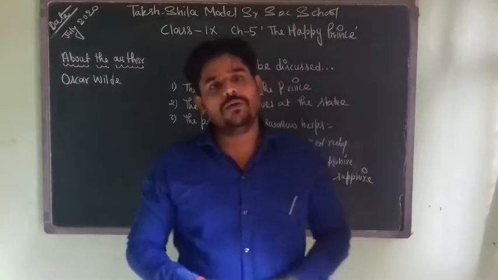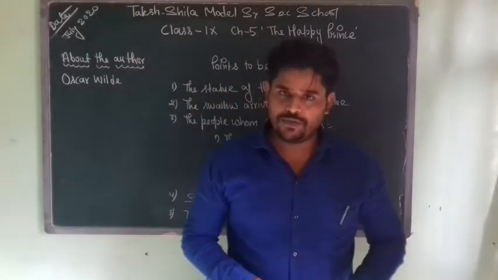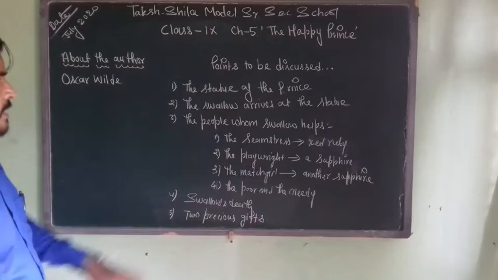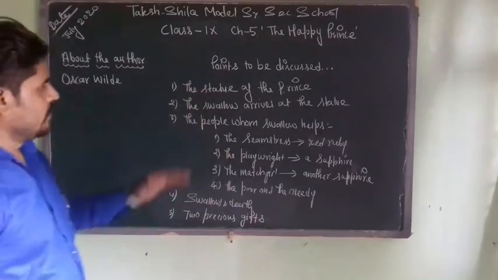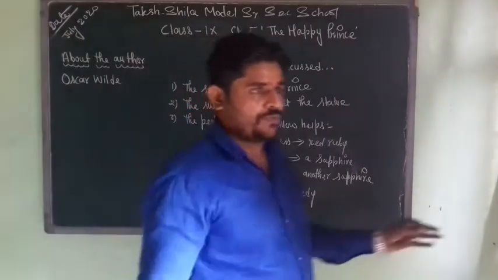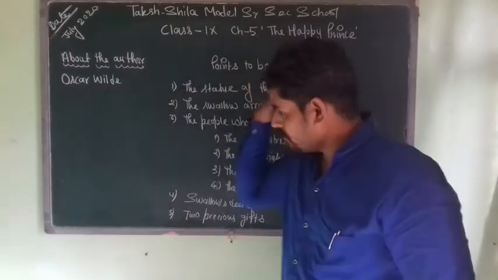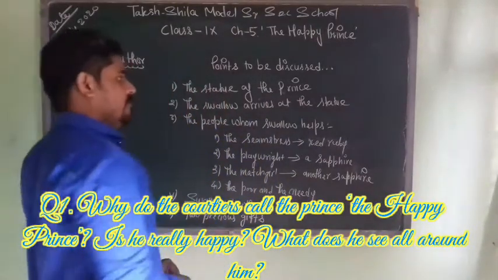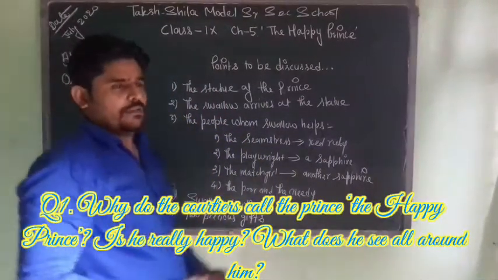So let's now have a detailed explanation of the chapter from the beginning, and we will have this detailed explanation with these important points that I have written on board. There are 5 points. When we discuss these 5 points, we'll discuss the entire chapter. So students, the first point says the statue of the prince.